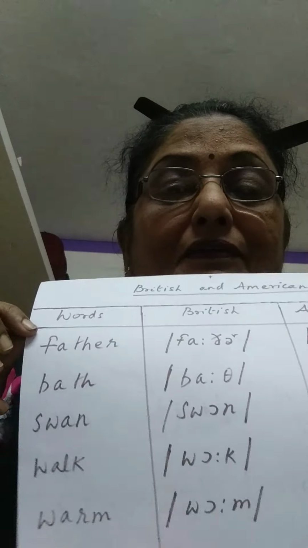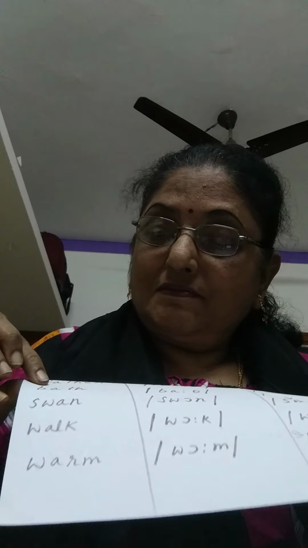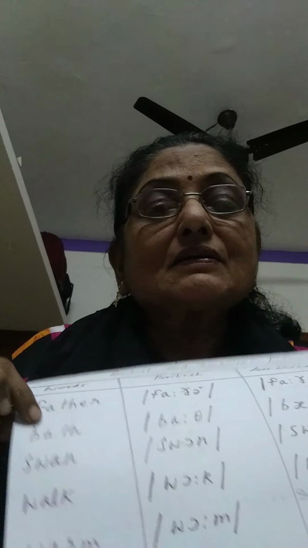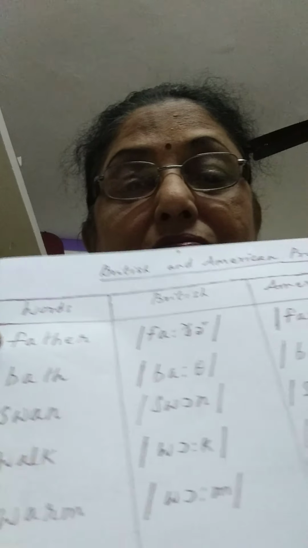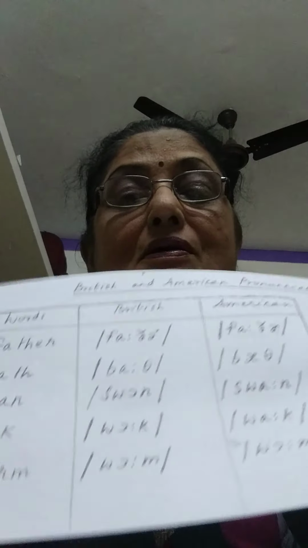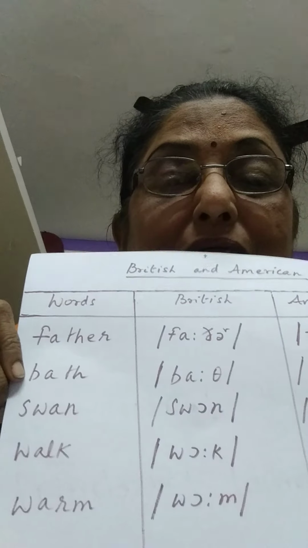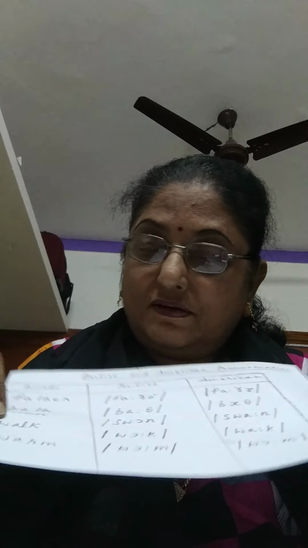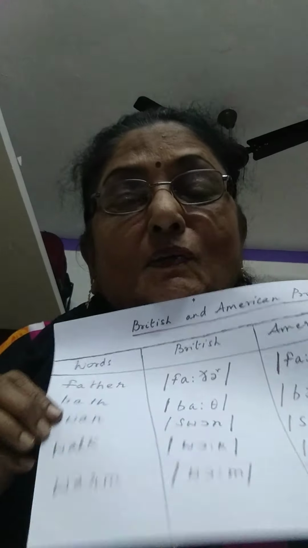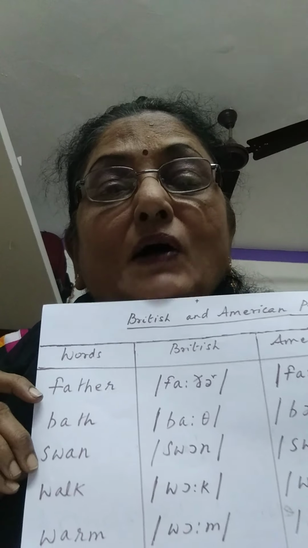Father. Then next word is bath. Okay. Then the third word is swan. Americans pronounce it differently. Then walk. Britishers pronounce it one way, Americans another. Okay.